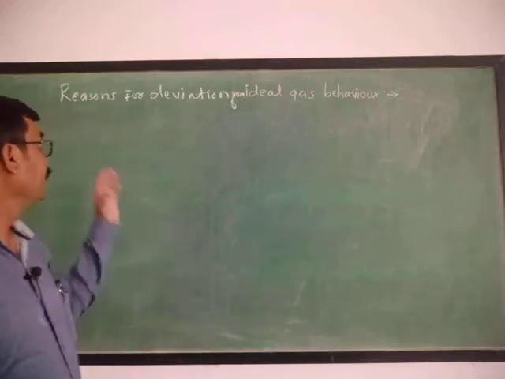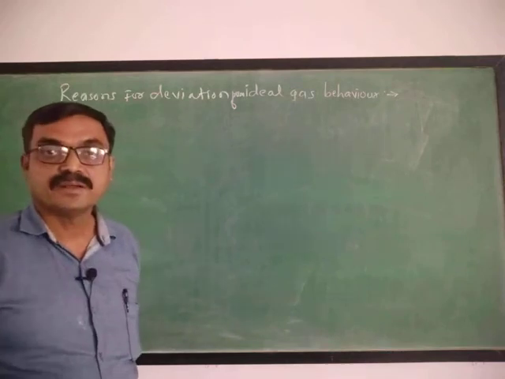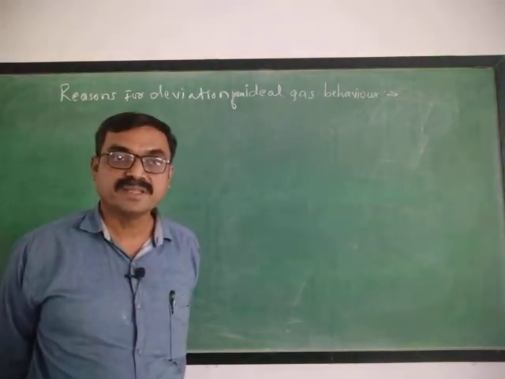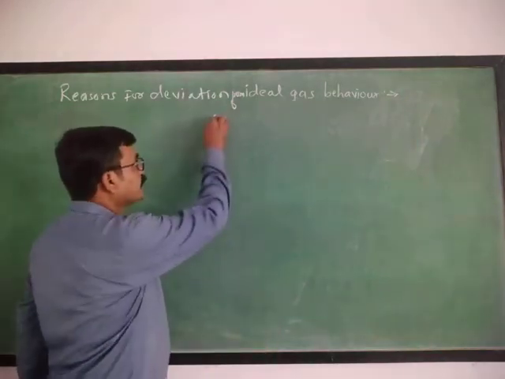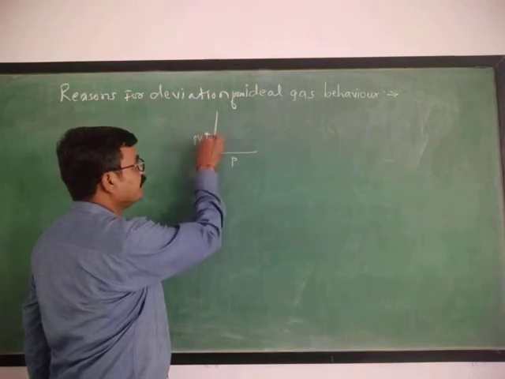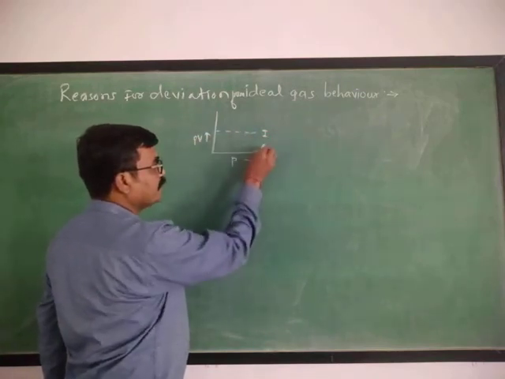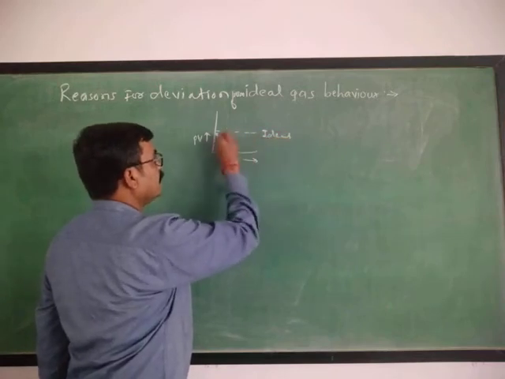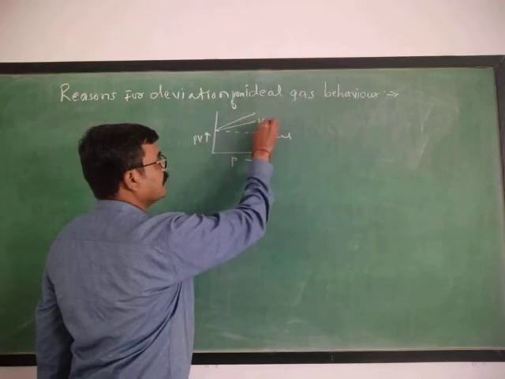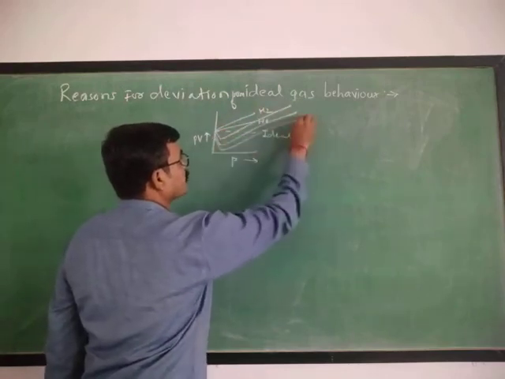Now, before the reasons of deviation from ideal gas behavior, we must know the deviation. Previously, we came to know that if we plot a graph of pressure versus PV, then for an ideal gas such a curve is obtained, and the remaining curves are for the real gases like helium, H2, N2, O2 and CO2.